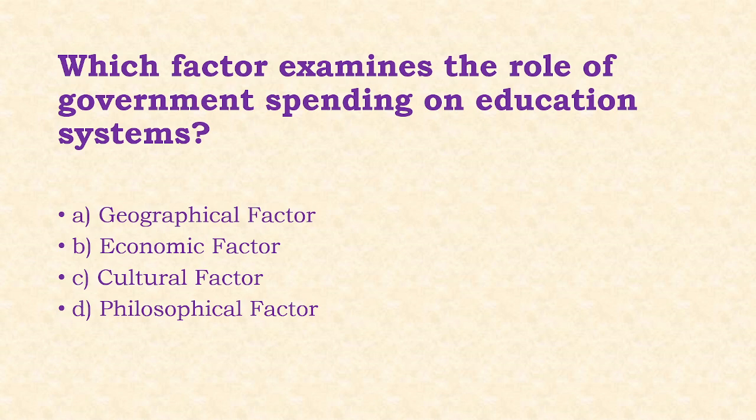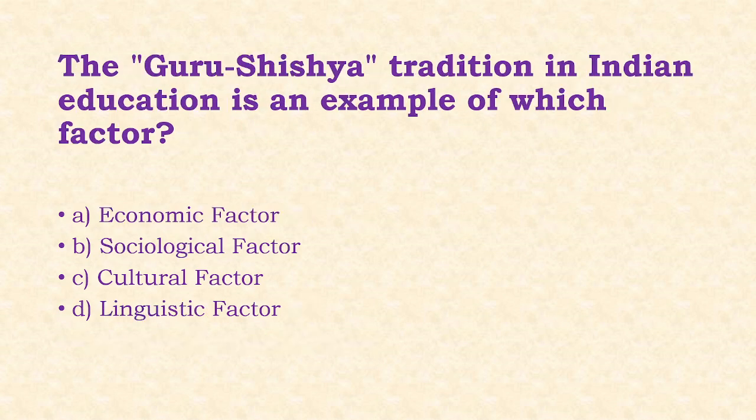Which factor examines the role of government spending on the education system? Options: geographical factor, economic factor, cultural factor, philosophical factor. Answer of this question is option B, that is economic factor is the correct answer.